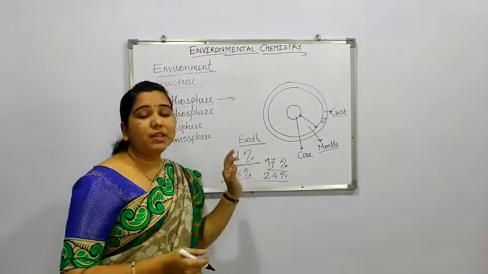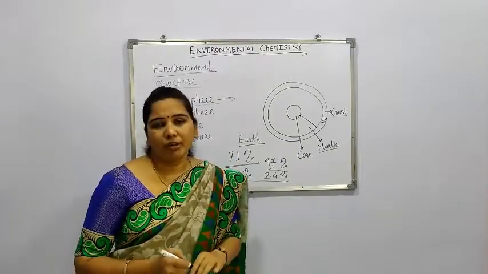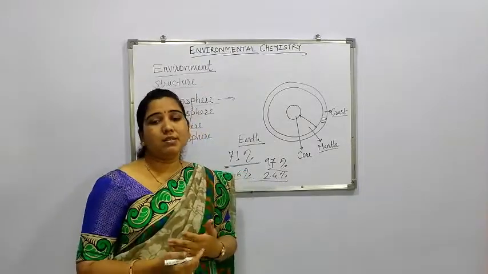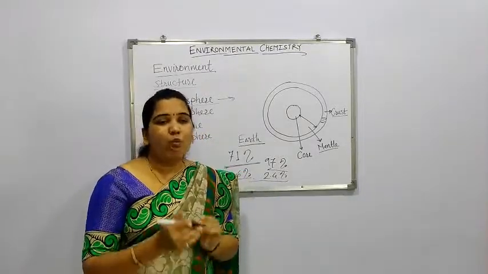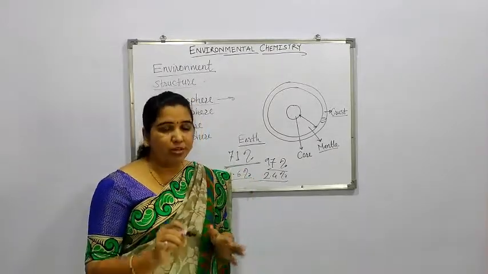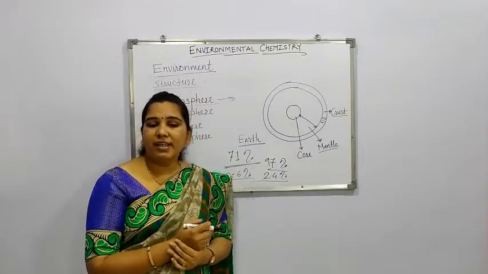Water has a very peculiar character of hydrogen bonding. Due to this hydrogen bonding, water has its freezing point at 0 degrees Celsius, while the boiling point is 100 degrees Celsius.